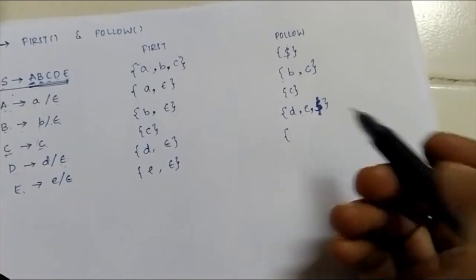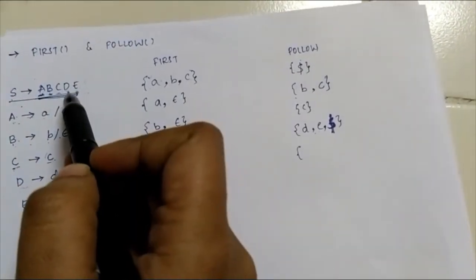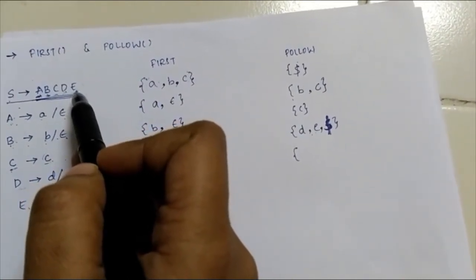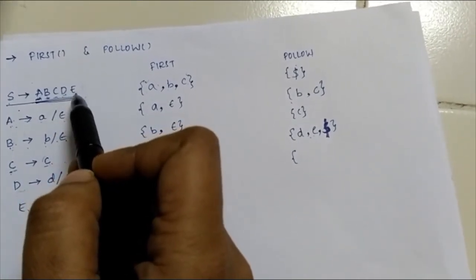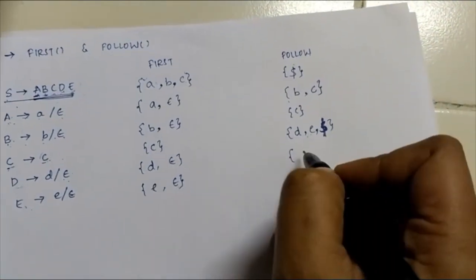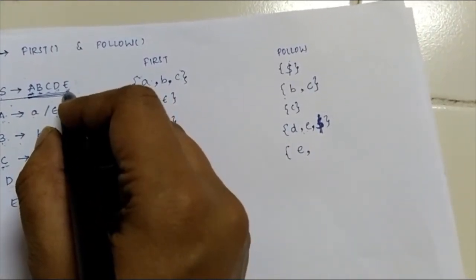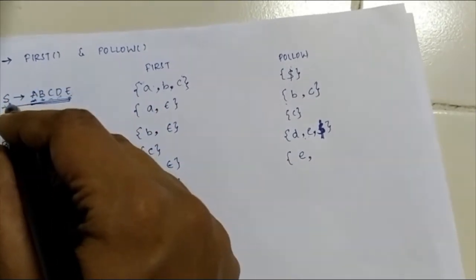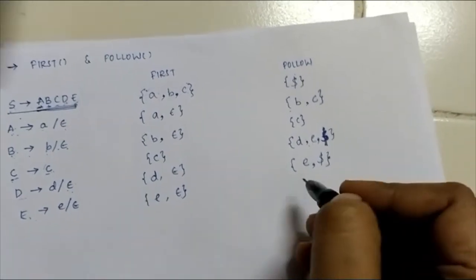So now let's see what is follow of D. Again, let's see in RHS where we can find non-terminal D. It is here. It is followed by capital E. Okay, so D is followed by E. What is first of E? First of E is e and epsilon. Let's just write e here. And if this E becomes epsilon, in that case follow of D will be again follow of S. So in that case I will have dollar symbol here.